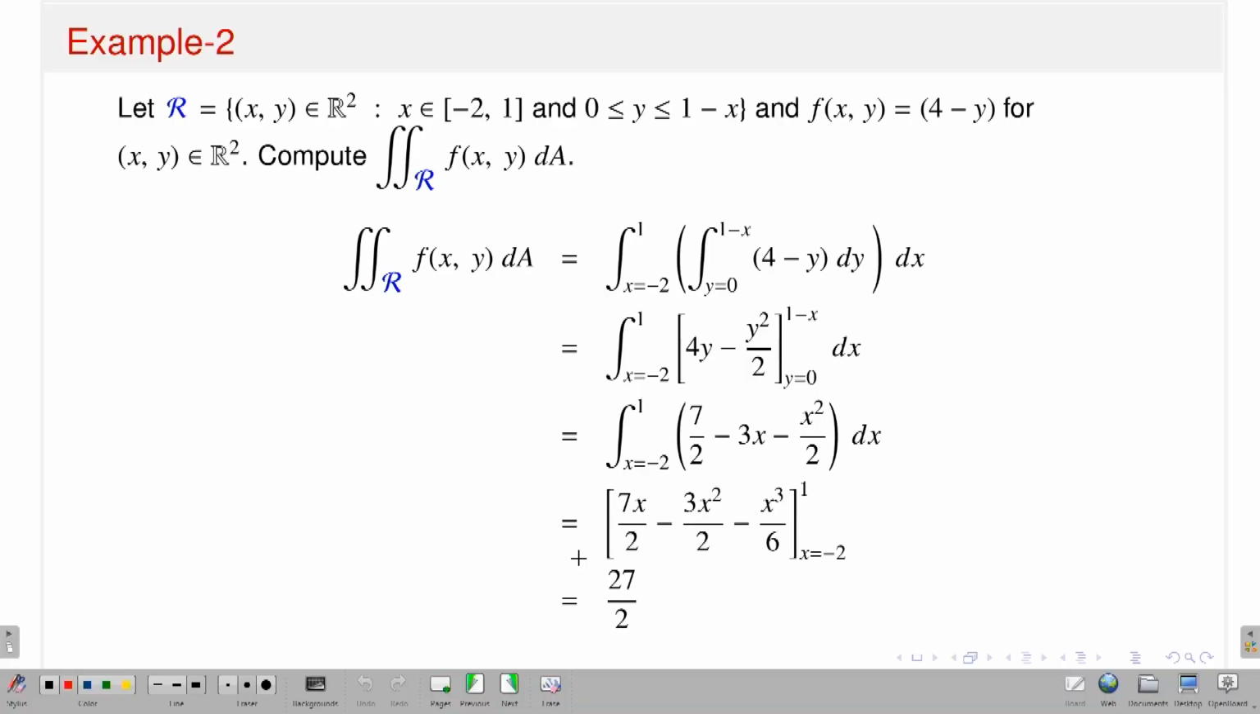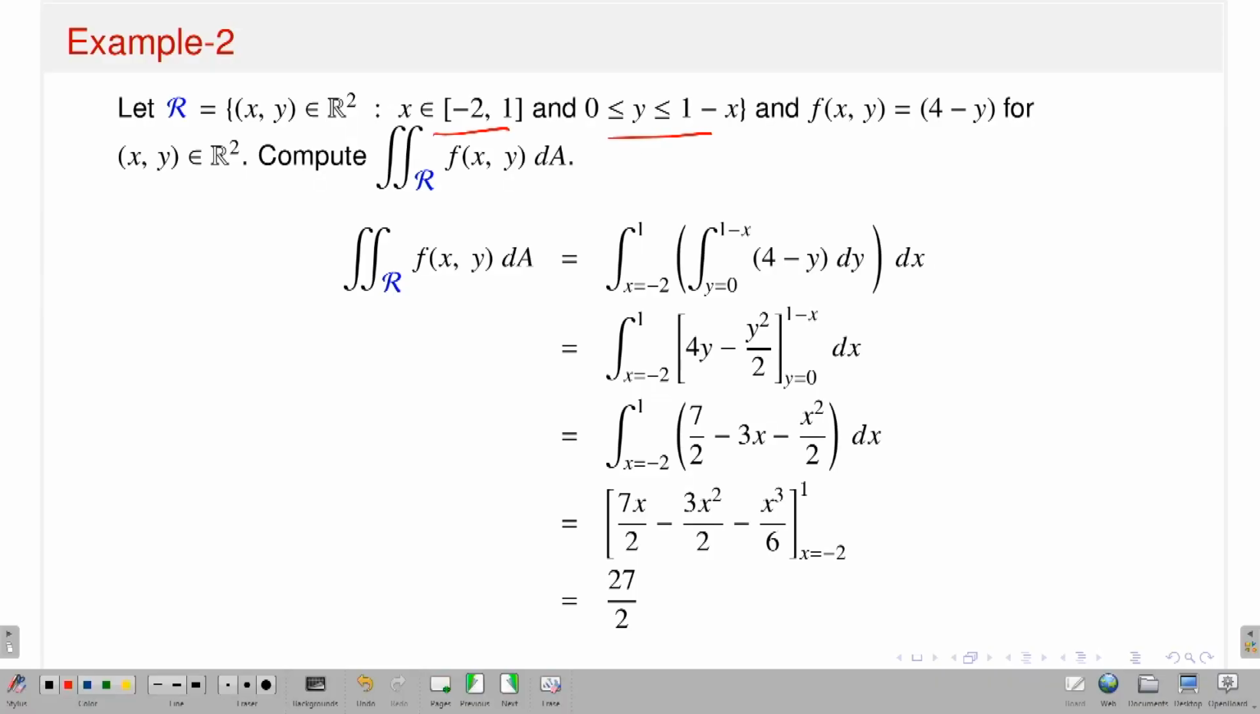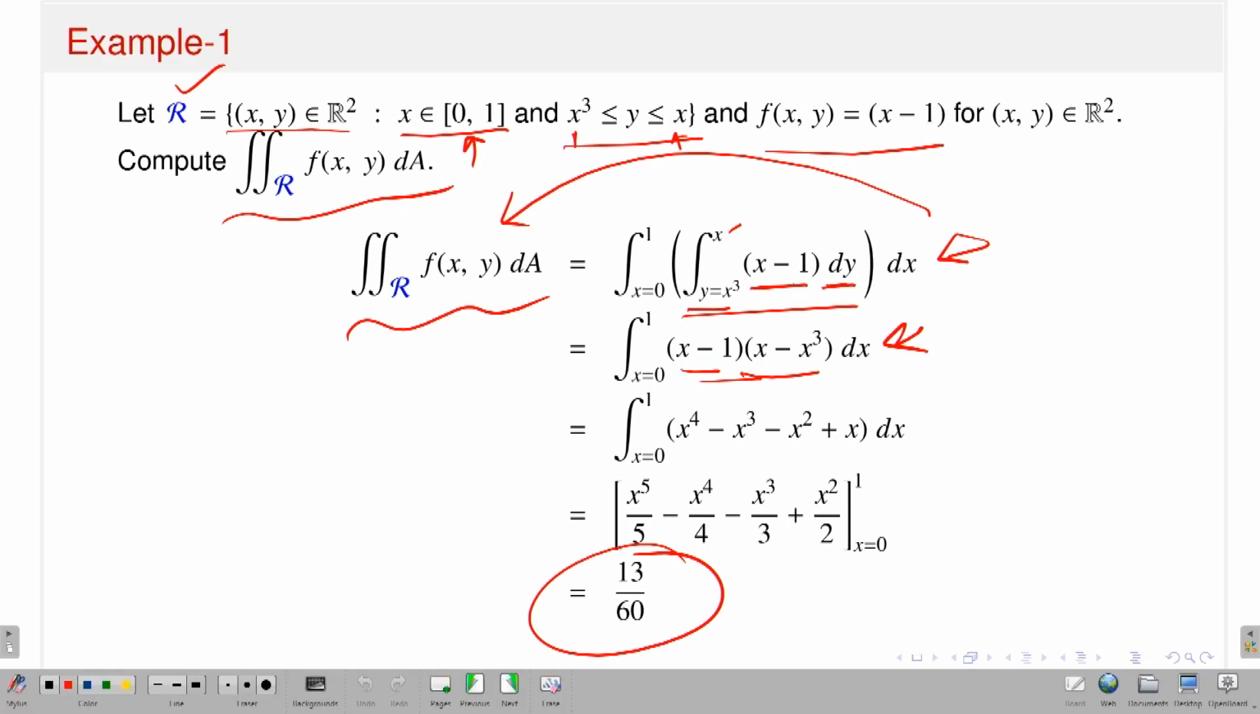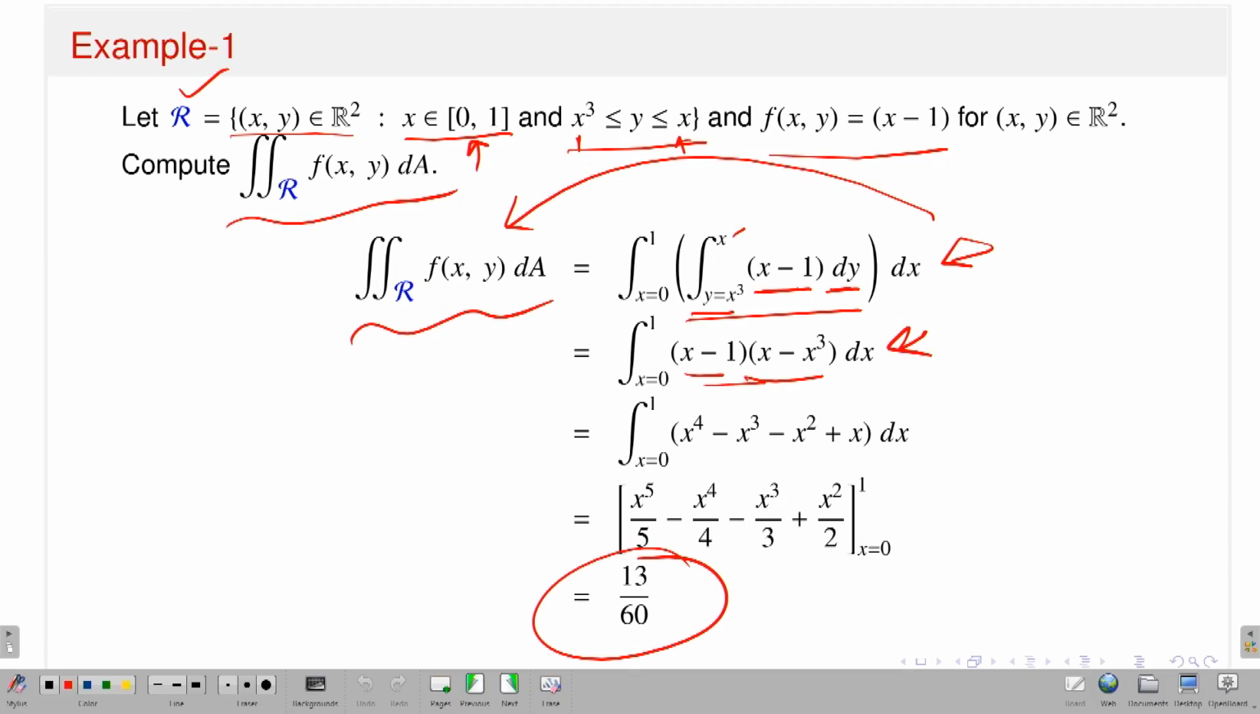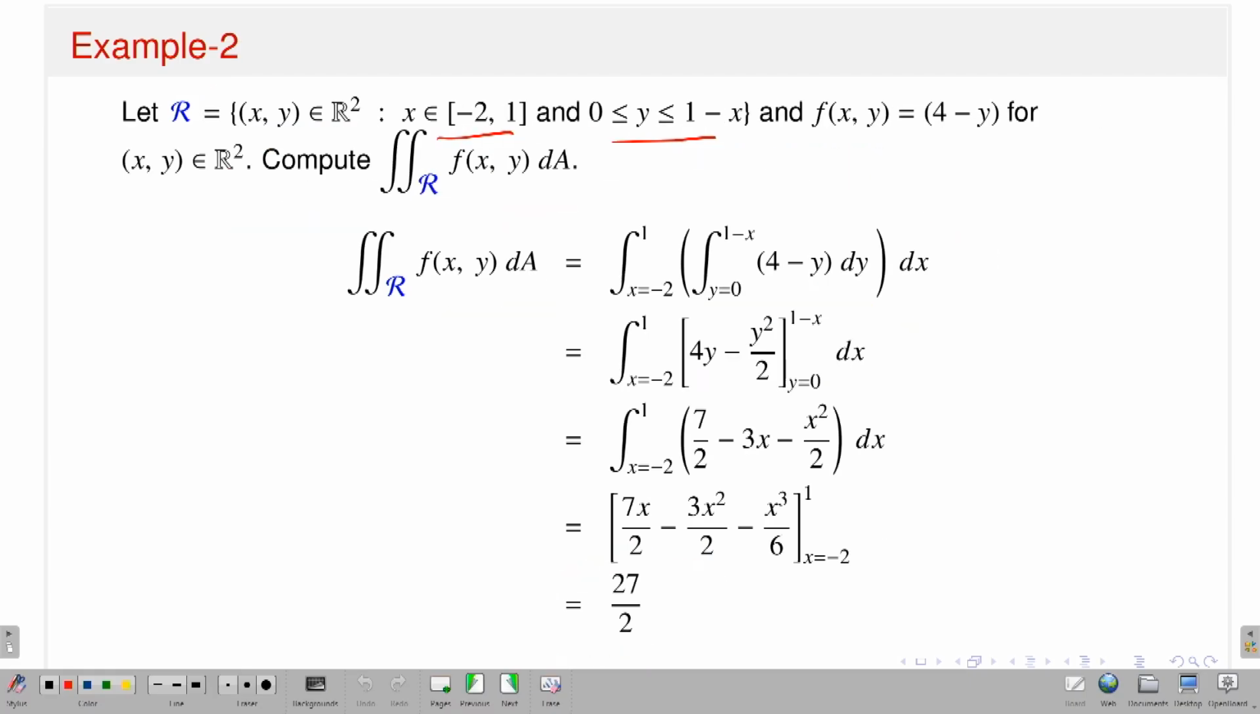This is another region. This time I thought it was a horizontally simple region, not vertically simple, because this time x is fixed and y varies. Earlier, oh, I think this is x fixed, or this is also a vertically simple region, sorry. This is also x fixed, y varies. So, this is also vertically simple. So, x is running from minus 2 to 1, and y is running from 0 to 1 minus x.